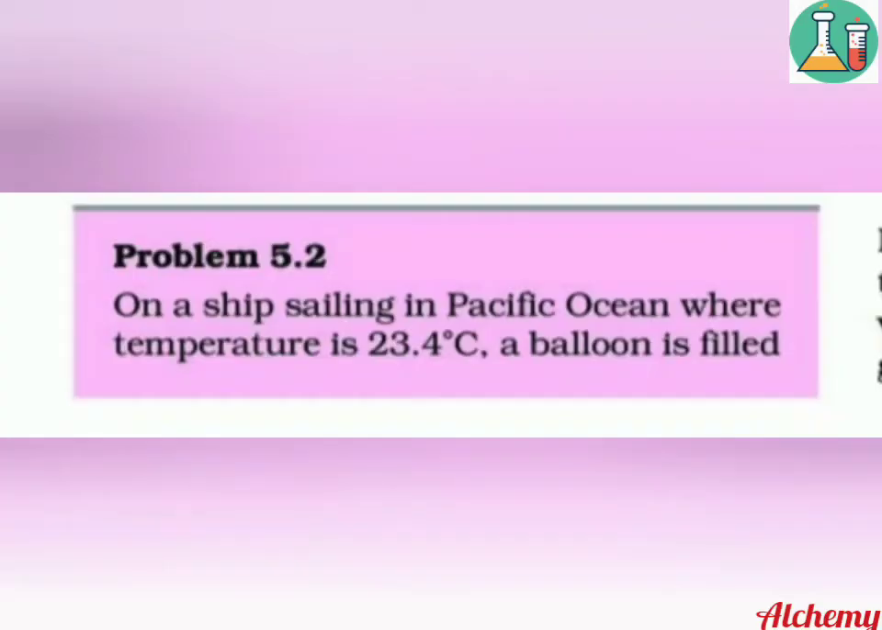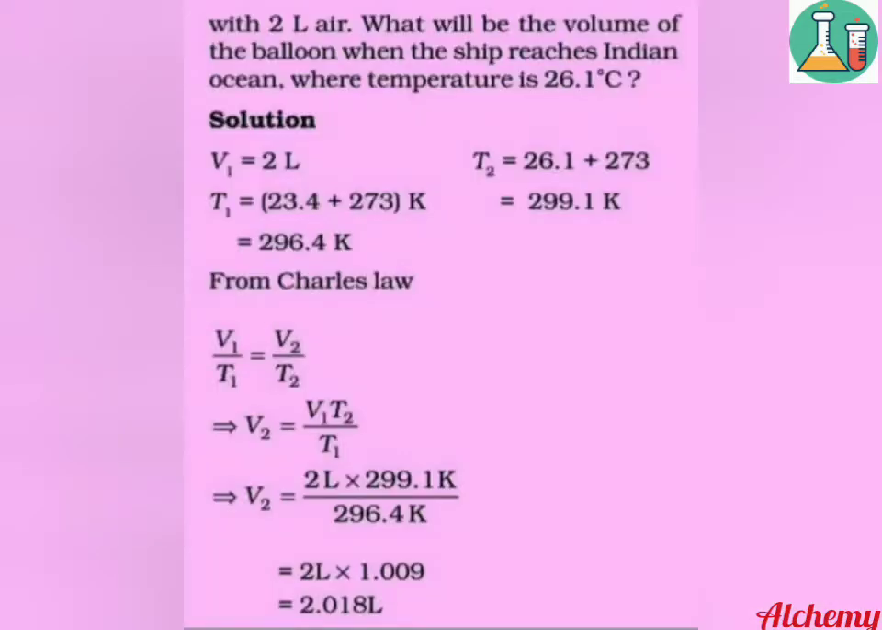Now we will solve a question related to Charles' law. On a ship sailing in the Pacific Ocean, where the temperature is 23.4 degrees Celsius, a balloon is filled with 2 liter air. What will be the volume of the balloon when the ship reaches the Indian Ocean, where the temperature is 26.1 degrees Celsius? It is given that at 23.4 degrees Celsius, the volume is 2 liter. So, T1 is 23.4 degrees Celsius, which is equal to 296.4 Kelvin, and V1 is 2 liter. T2 is 26.1 degrees Celsius, which is equal to 299.1 Kelvin, and we are supposed to find V2.